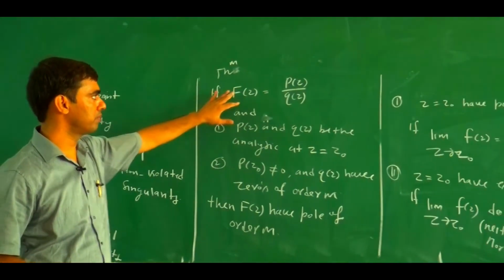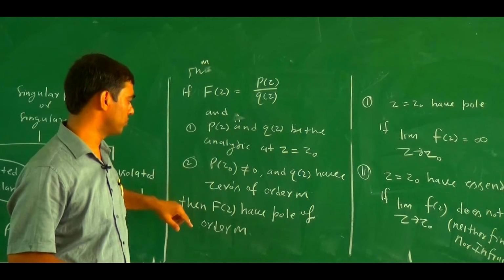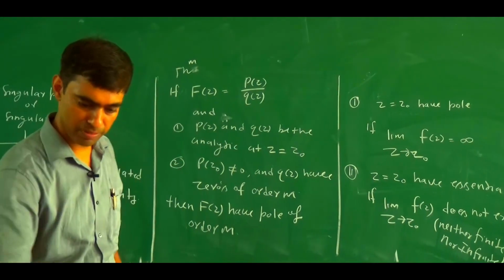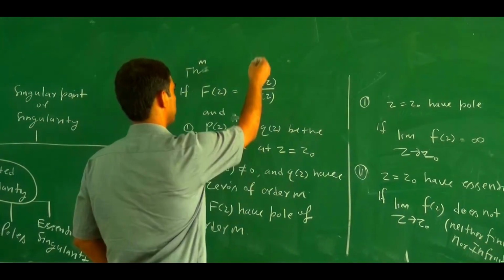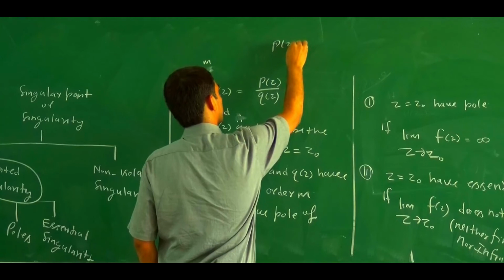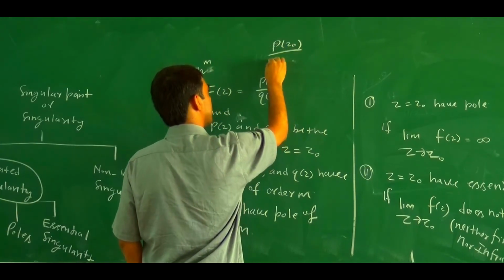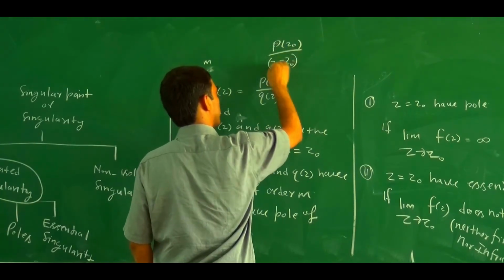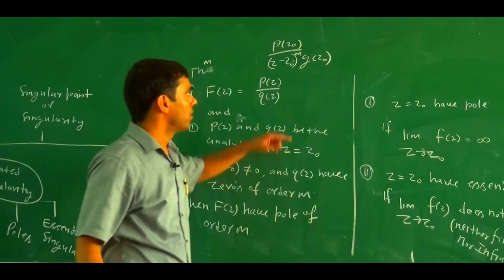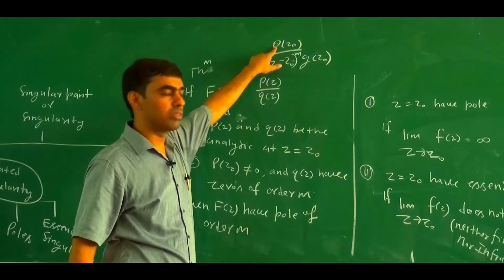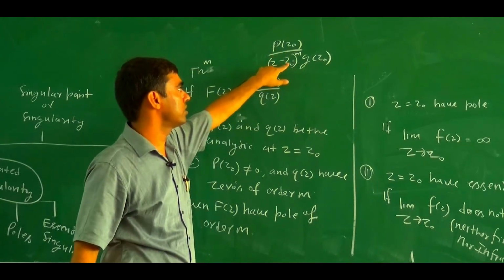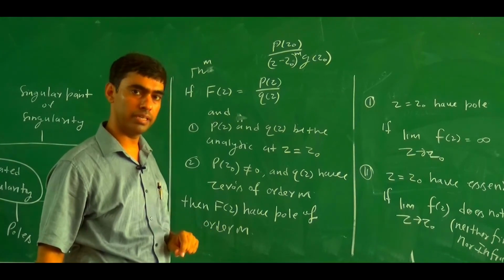For poles, if we have pz upon qz and are able to write it in this form, pz0 divided by z minus z0 to the power m times gz0, provided pz0 does not equal 0 and gz0 does not equal 0, then we say that at z equals z0 there is a pole of order m.